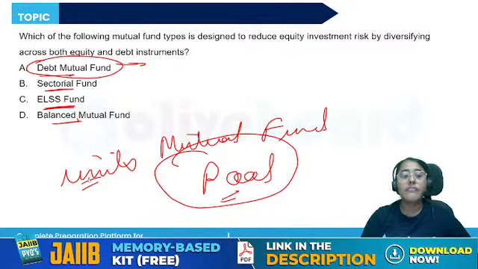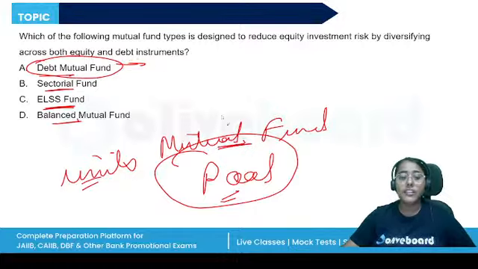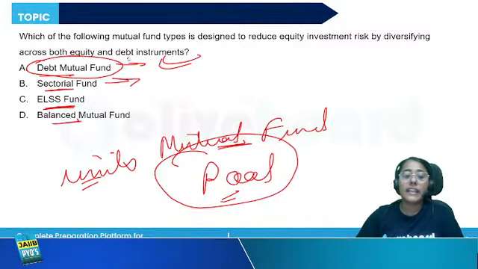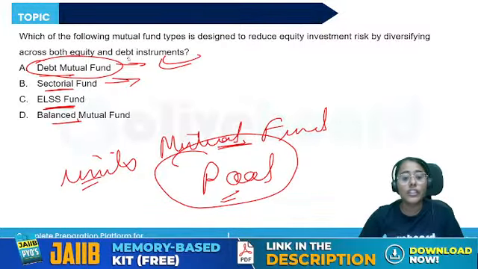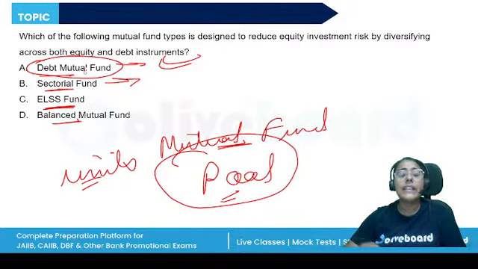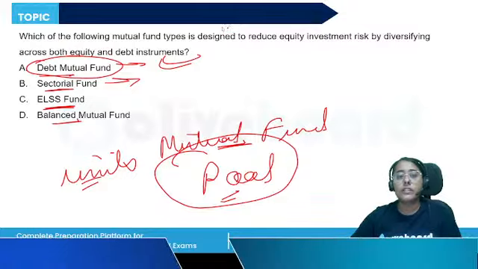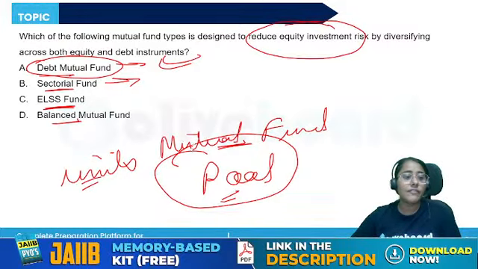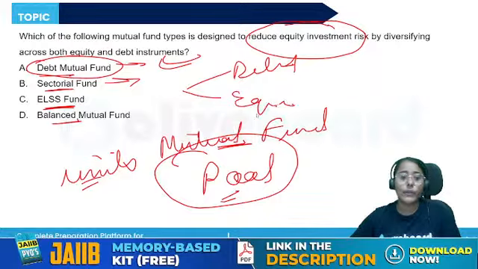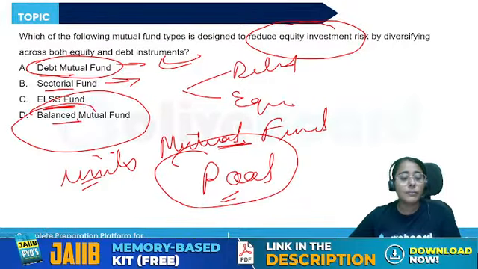All right. So when we are talking about the debt mutual fund, the manager is going to invest in debt securities. A sectorial mutual fund invests in different sectors, like only the shares of banking companies, only the shares of the IT industry, or the shares of the hospital industry. ELSS is the equity linked saving scheme for tax saving. But here we are talking about reducing equity investment risk. So, partially into debt and partially into equity. So, it is a balanced mutual fund.